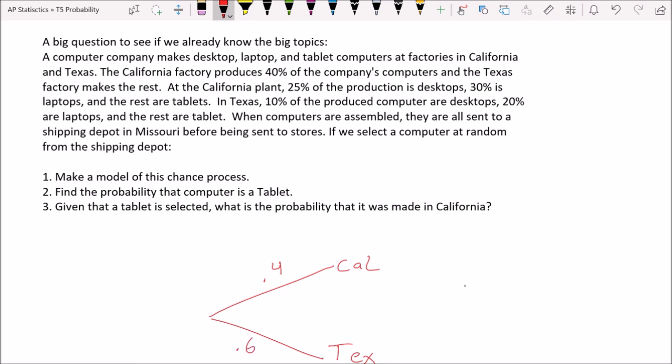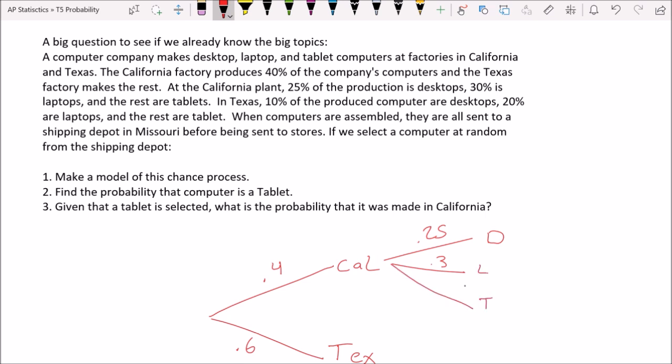Notice those two numbers add up to 1. That's 100% of the computer production. At the California plant, 25% is desktop, so I'm going to put a D for desktop, 0.25. And at the California plant, 30% is laptops, so 0.3 is laptops, and it says the rest are tablets.